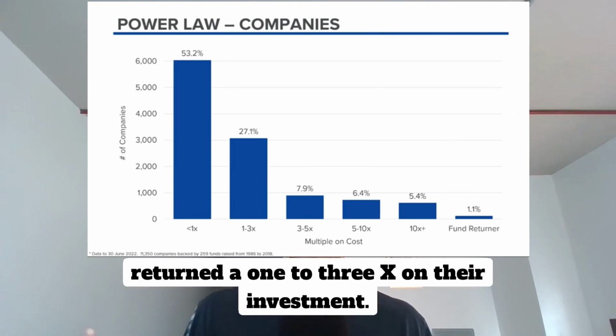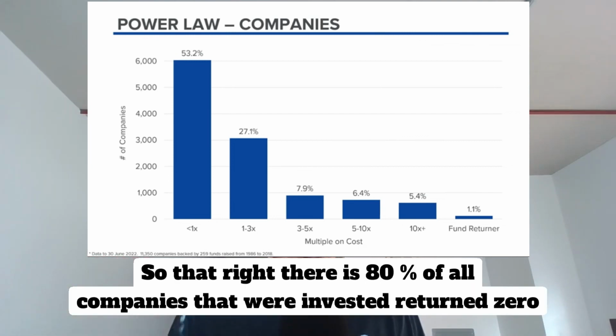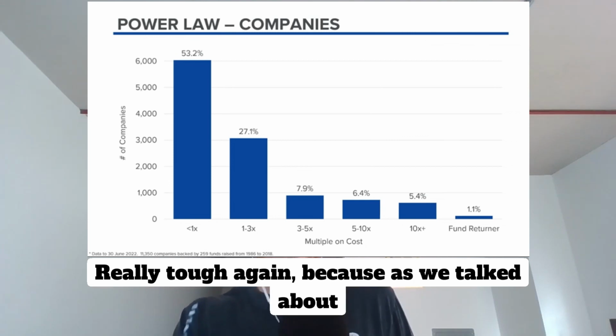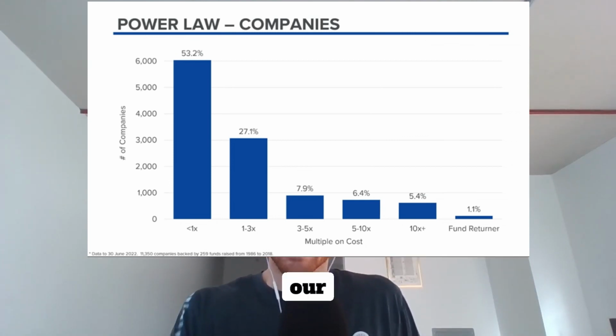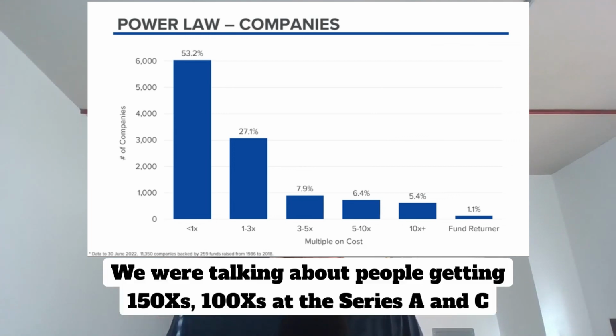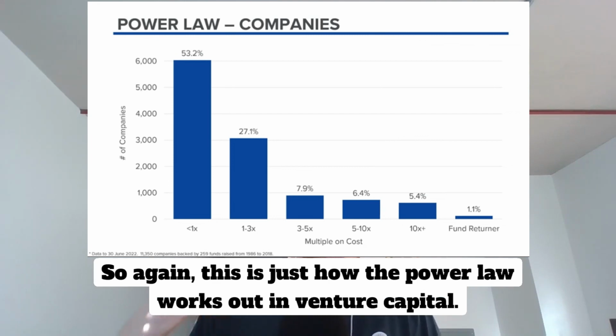27.1% returned a 1 to 3x on their investment. So $1 million, you either got $1 million back, up to $3 million back. So that right there is 80% of all companies that were invested returned 0 to 3x on that investment. Really tough, again, because as we talked about earlier in our investment example, we were talking about people getting 150x's, 100x's at the Series A and C stage. The vast majority of companies aren't even getting a 3x. So again, this is just how the power law works out in venture capital.